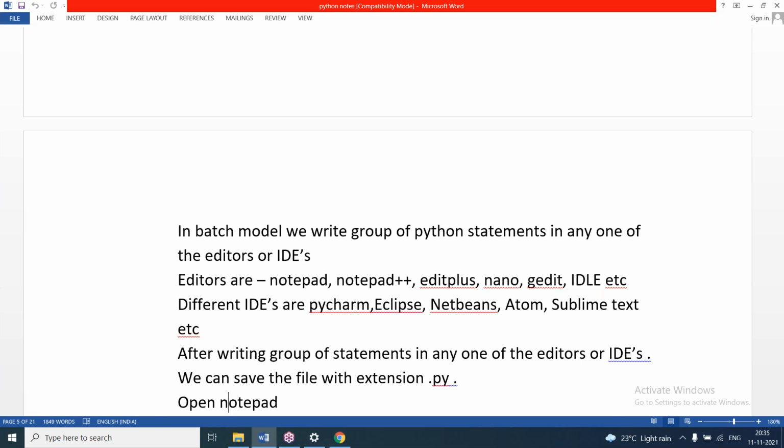IDEs will allow us to work with multiple files, not only Python files. Like we can work with HTML files, CSS files, and other files. It will allow us to work with multiple files, multiple folders, multiple projects, and even different programming languages. Eclipse and NetBeans are used for Java, and we can use them for Python also. For Django, I'm using Sublime.